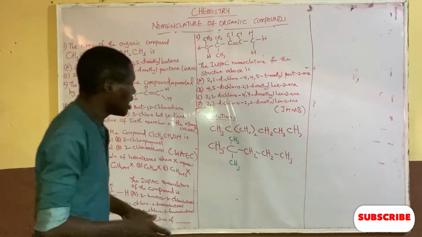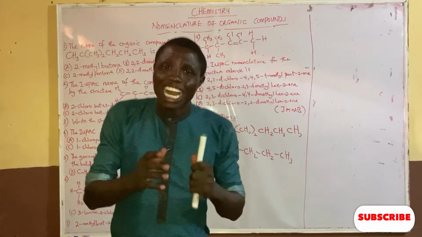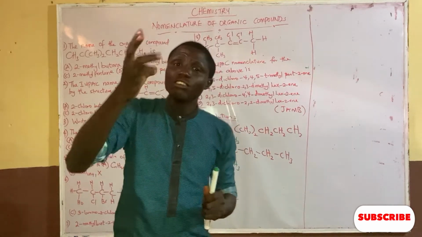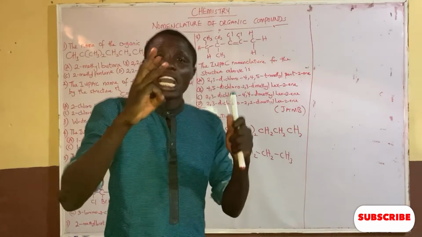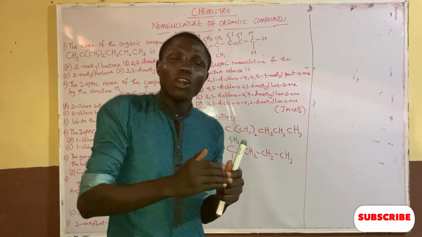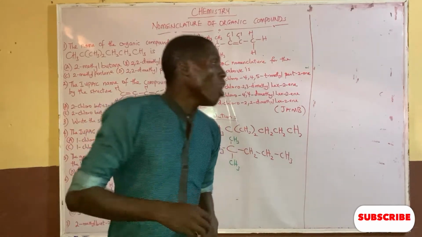Now, if I want to name this compound, I need to know my substituent, I need to know my parent's name, and I need to number it in accordance to how small or least they are.